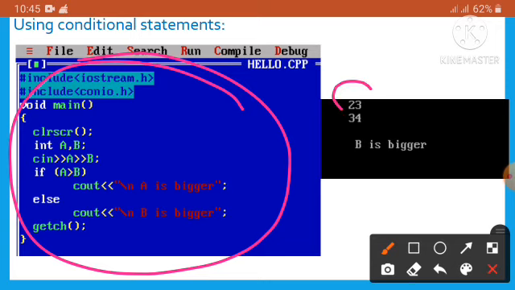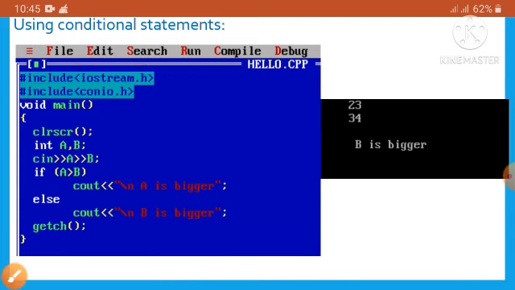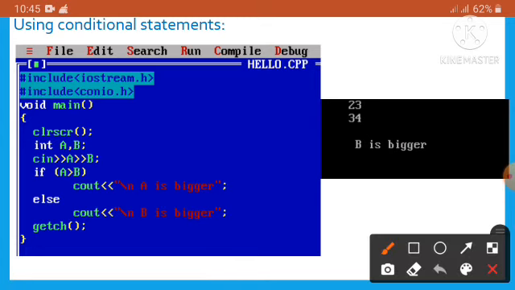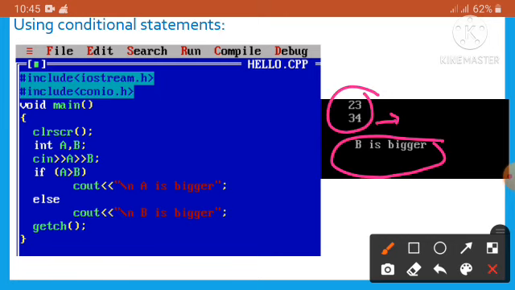Here the value of a we have given is 23, and next the value of b is 34. Then if we press the enter key on the keyboard, it gives the result b is bigger, as the value of b is 34. That means the value of b is greater than a, so it prints b is bigger.